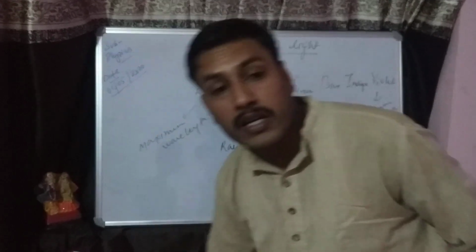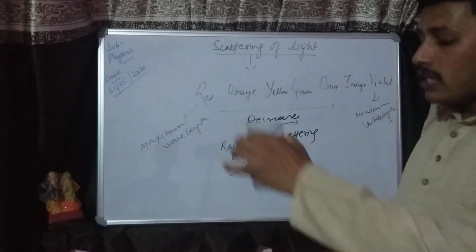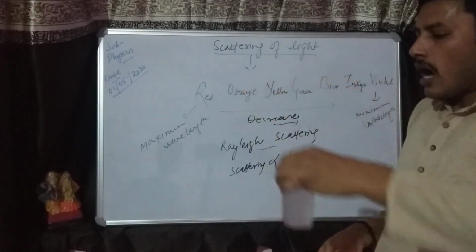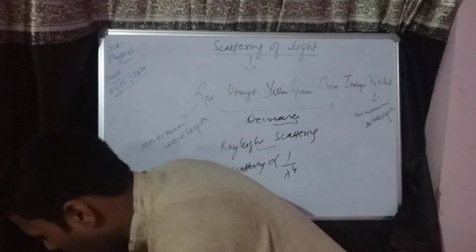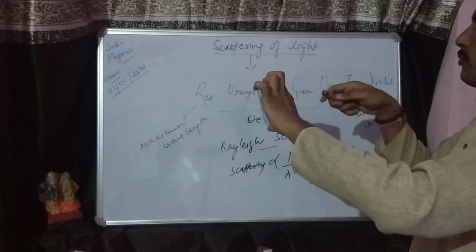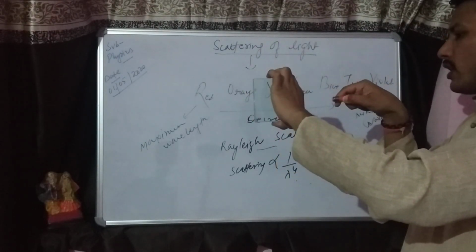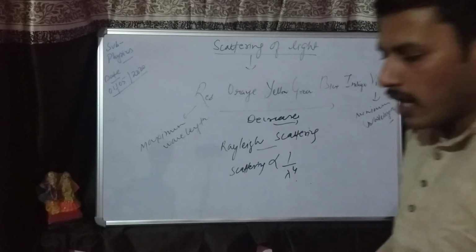A simple experiment is there. This is the colloidal solution I am using, and this is the laser light. I have passed different light, that is glass slab also. Again, you are not able to see the path, my dear students. You can see the two points, but you are not able to see the path.